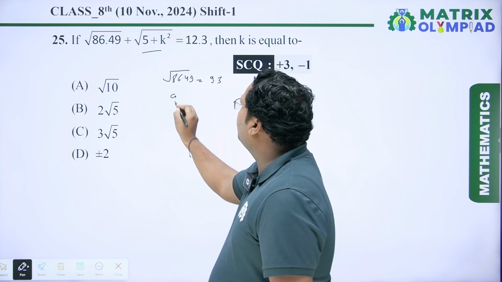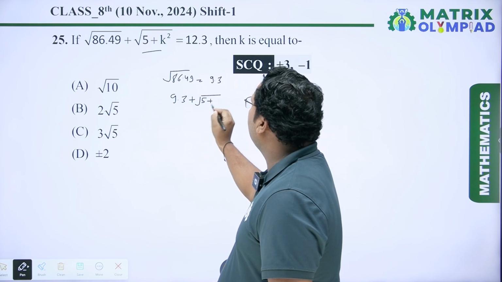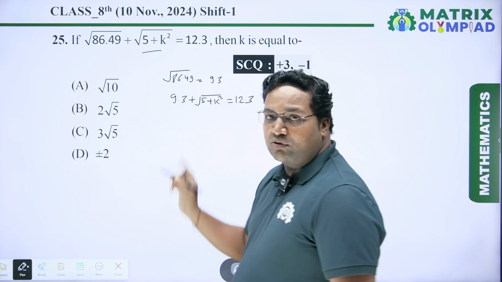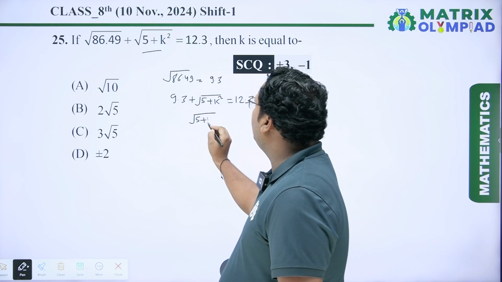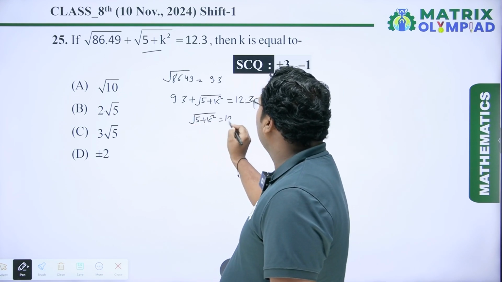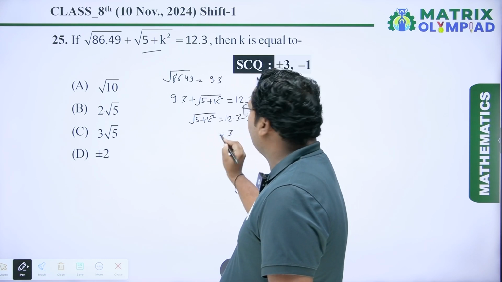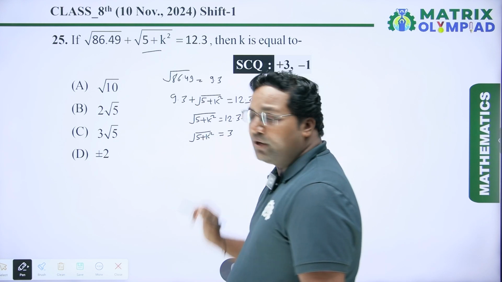So we will get 9.3 plus under root of (5 plus k square) is equal to 12.3. Now solve this equation. So we will get square root of (5 plus k square) equal to 12.3 minus 9.3, which is equal to 3.